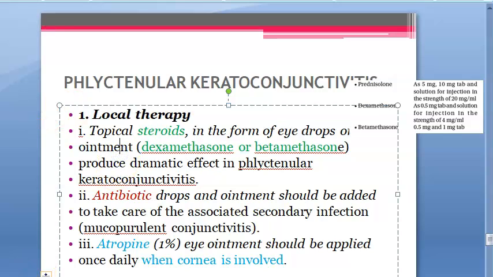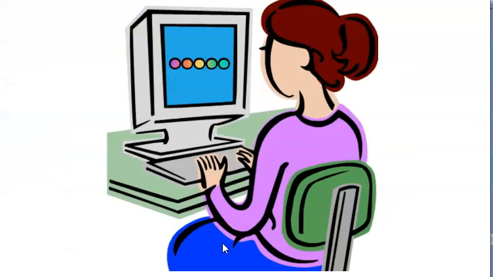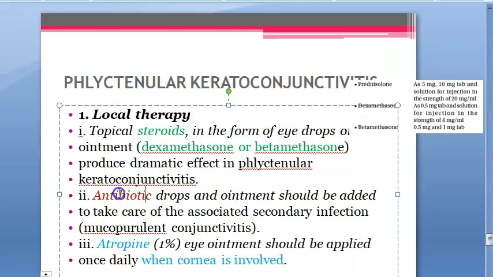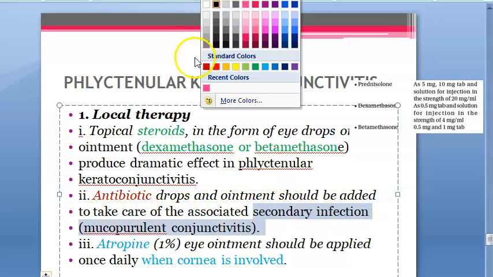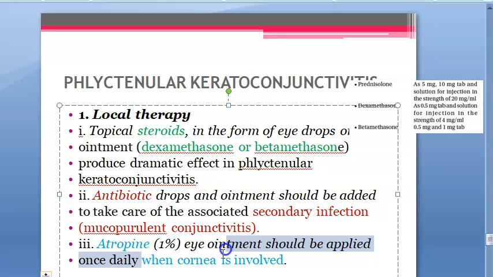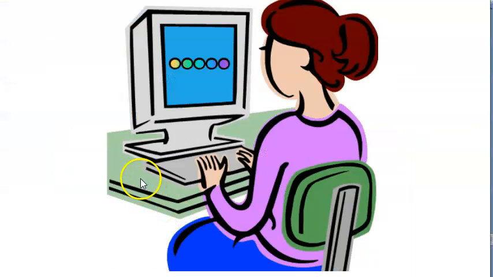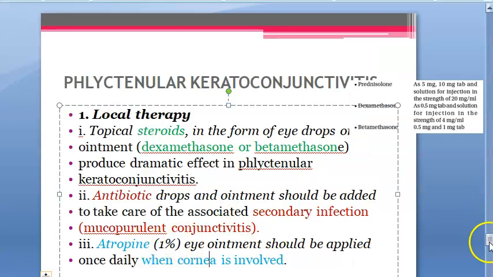Listen to the treatment: eye drops or ointment, dexamethasone or betamethasone. These have a dramatic effect. Very important one. Then antibiotics you can give only if there is secondary infection, remember. Then atropine they are giving when the cornea is involved. When the cornea is involved, there will be pain, so you give atropine for ciliary spasm relief, to relax.